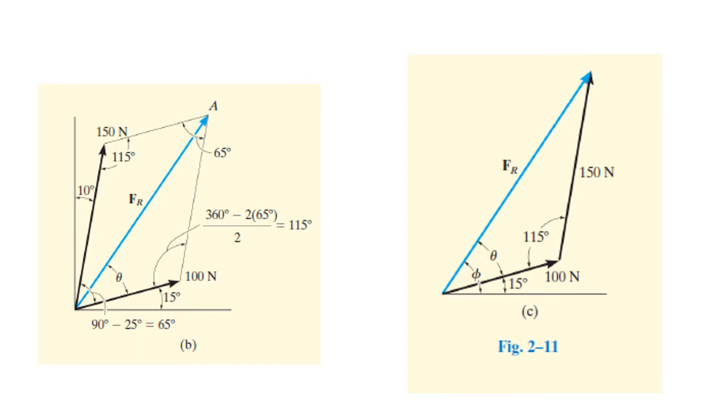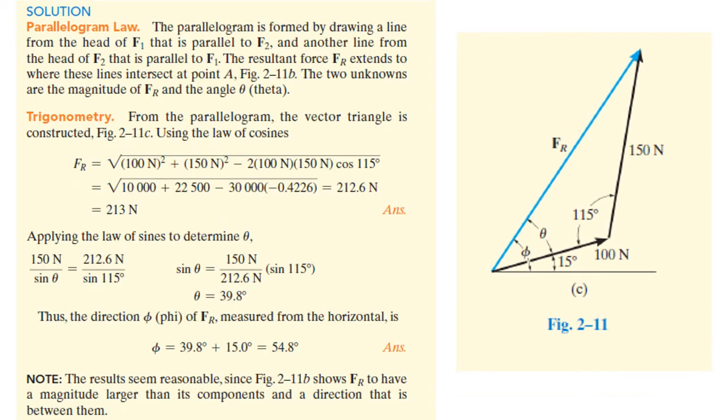Now we are converting this parallelogram into the triangle law. In the right side figure, you have converted this parallelogram into a triangle. Now you only have to apply the angles. What we have is 100 Newtons, F1, and F2 is now moved to the right side, and it is the second force, 150 Newtons, and the closing side will be Fr, which is nothing but the resultant force.